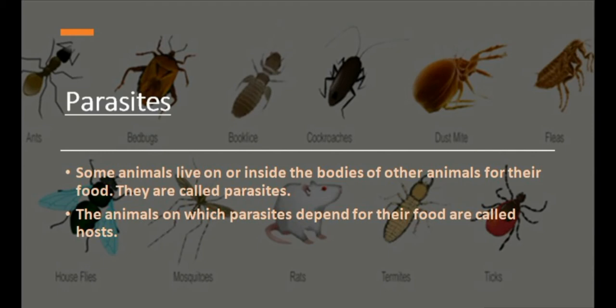If we take the example of a mosquito, the mosquito is a parasite and it depends on humans for its food, as it sucks the blood of any human. So the person will be the host, because the mosquito is getting its food from the human. So the mosquito is the parasite and the human is the host.